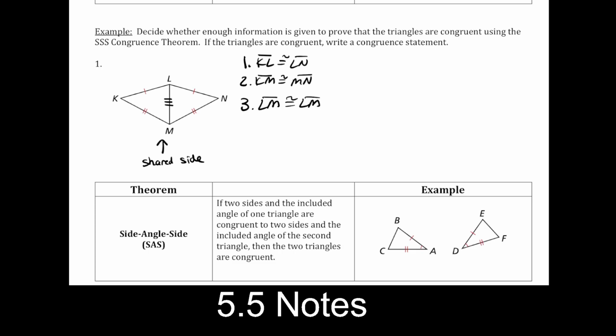And this is enough to conclude that by side, side, side congruence, right, we can use the side, side, side theorem, and now we can write our triangle congruent statement, right? And again, we choose the order that we go in. It doesn't matter for the first triangle. Say we do KLM. Now we need to make sure that we match our order. So if we chose K first, the first letter on the other triangle is going to be N. And then we went to L. So K to L, we need to go to L again, along the one tick marked option, right, from K over to L. So we're going to go from N over to L. And then, of course, we jump down to M.